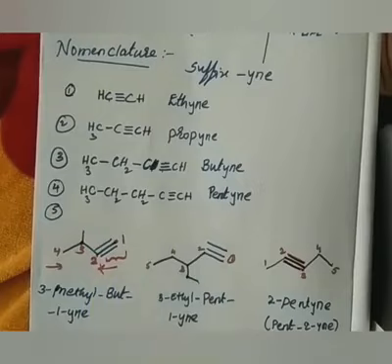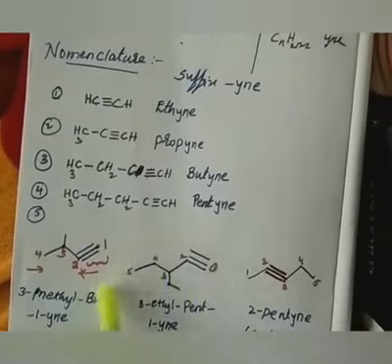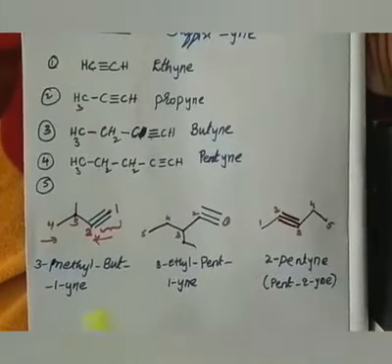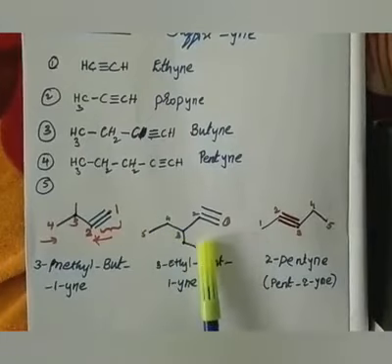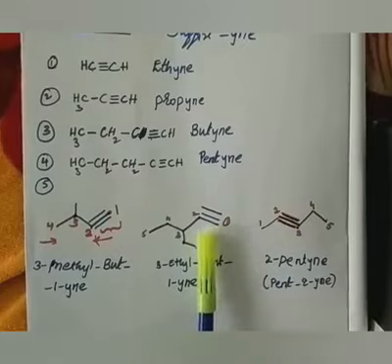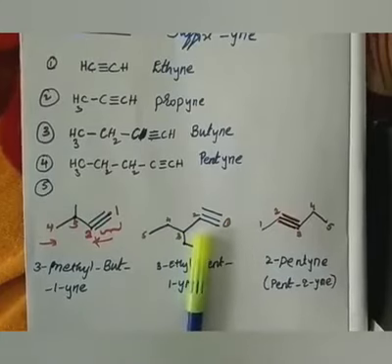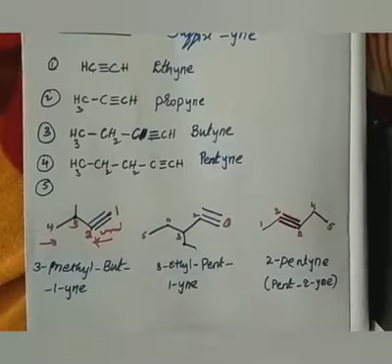Okay. Similarly, if you see the next compound, in this also, from this side I can give, or from this side I can give. Again, if I choose this side, from right to left, then only I can get the substituent at the least position, and the substituent is ethyl.